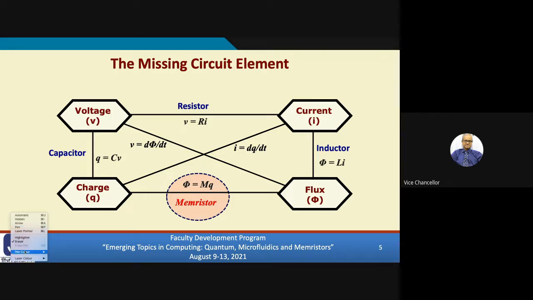Just a second. So this is the memristor. And the relationship between charge and flux is governed by an equation like this: flux phi equal to memristance M times charge Q. Okay. Now talking about the history of evolution.